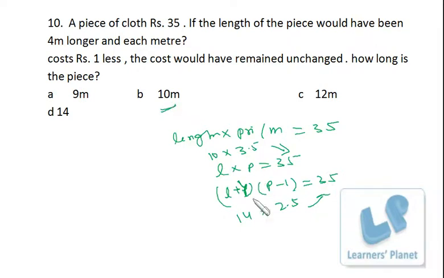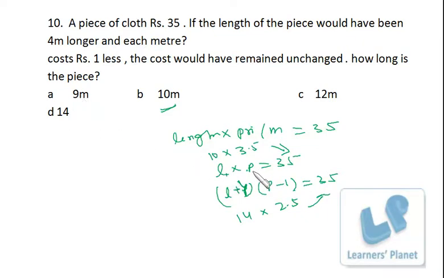Okay, no need to go for the solution of the equation because that will be unnecessarily time consuming and space consuming. So just go by option and pick up the option smartly. As I told you, just neglect 9 meter because we don't have anything common between 9 and 35, right? At least this L and P must have some common factor with 35. Otherwise it will be a very complicated equation.